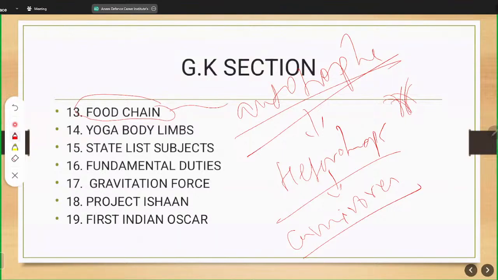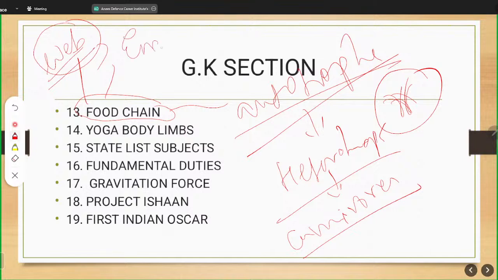Similarly, on that line, you need to think, you need to have control on your fundamentals. This food chain was introduced to us in class 6th. You must be remembering this. So you should know all these things. And on similar lines, you should expect that further they will be asking about food web. What is a food web? Then energy levels in a food web.